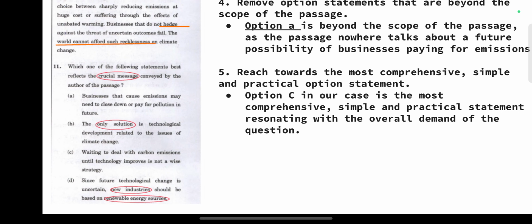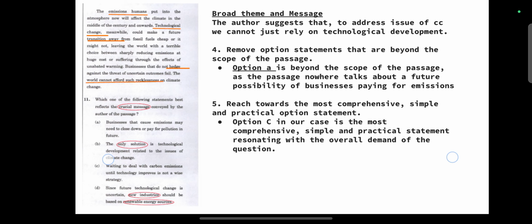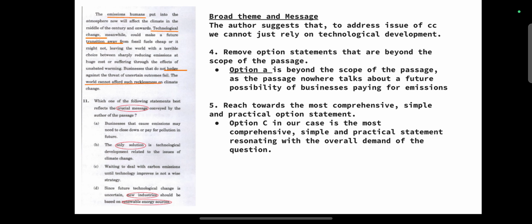This is how you can reach the right answer: by eliminating the wrong ones, going to the passage, scanning the passage, and coming to the answer. This will take you around 1.5 to 2 minutes if you do this exercise regularly till your examination. Try to solve all the CSAT questions from 2013 or maybe 2015 to 2023. We will also come up with more such questions in the upcoming times.